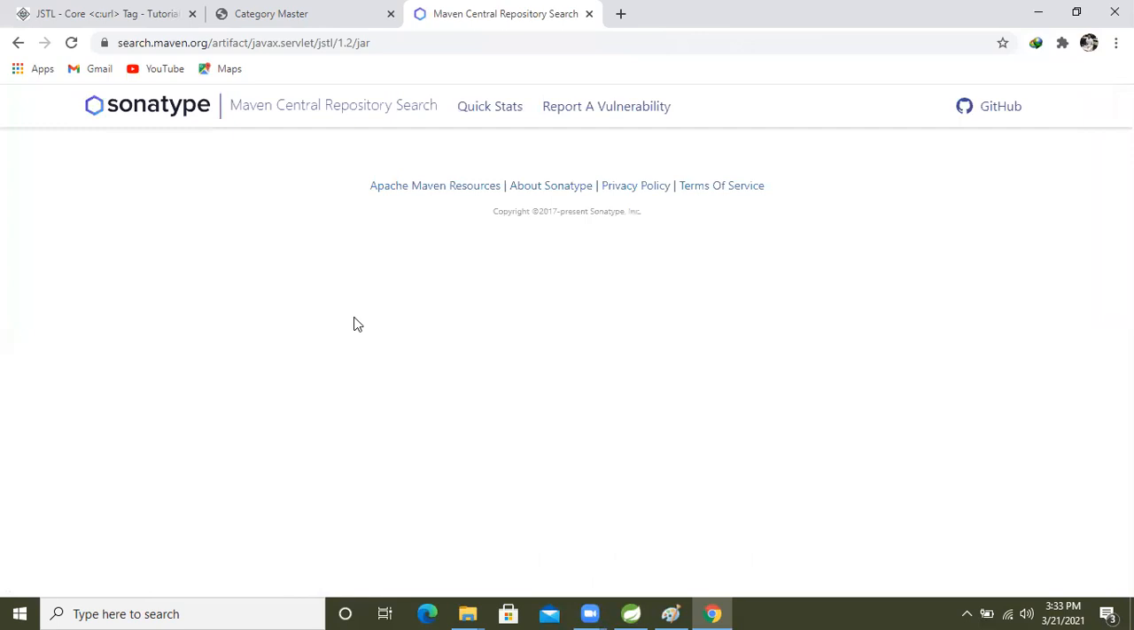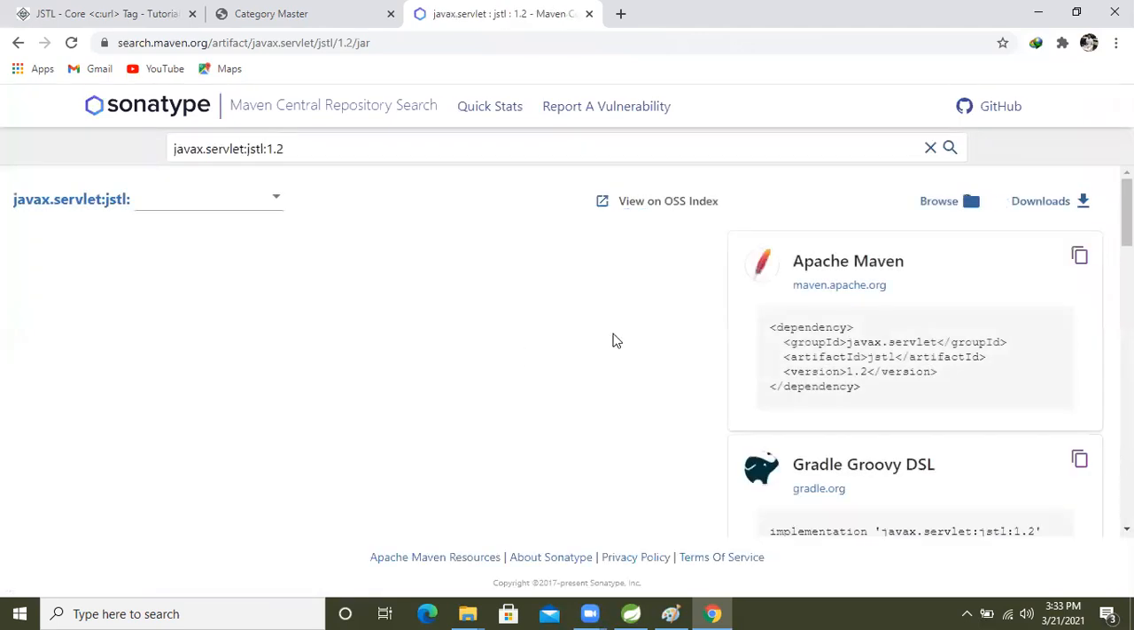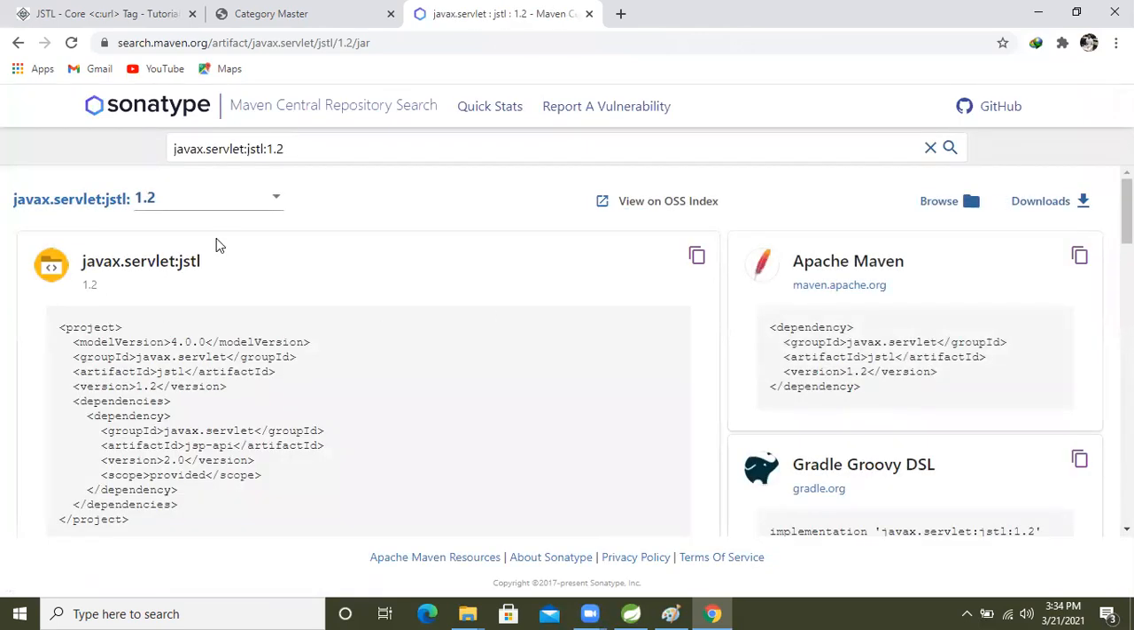After opening that, come and see here. What is that? Read it. The group ID should be this one, then it will work. What is that? javax.servlet. If you take the group ID name, it must be this one. Then it will work. Otherwise, it will not work.